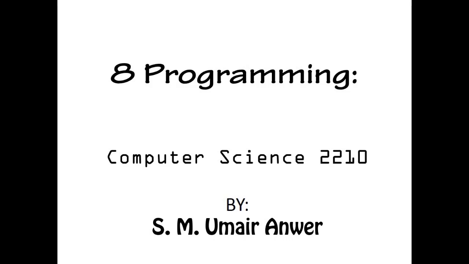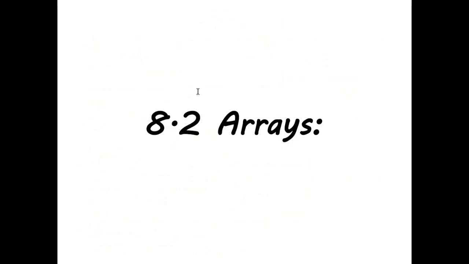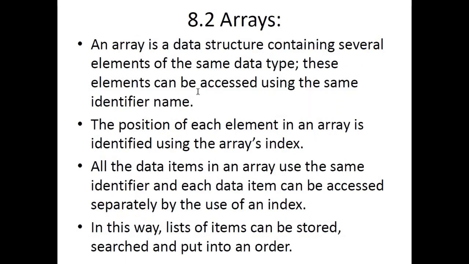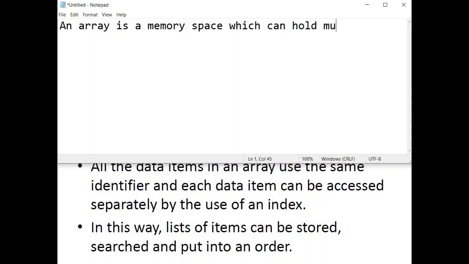So today we are going to start section 8.2, that is arrays. An array is a data structure containing several elements of the same data type, which can be accessed by using the same name or the same identifier name. In other words, an array is a memory space which can hold multiple values of the same data type.